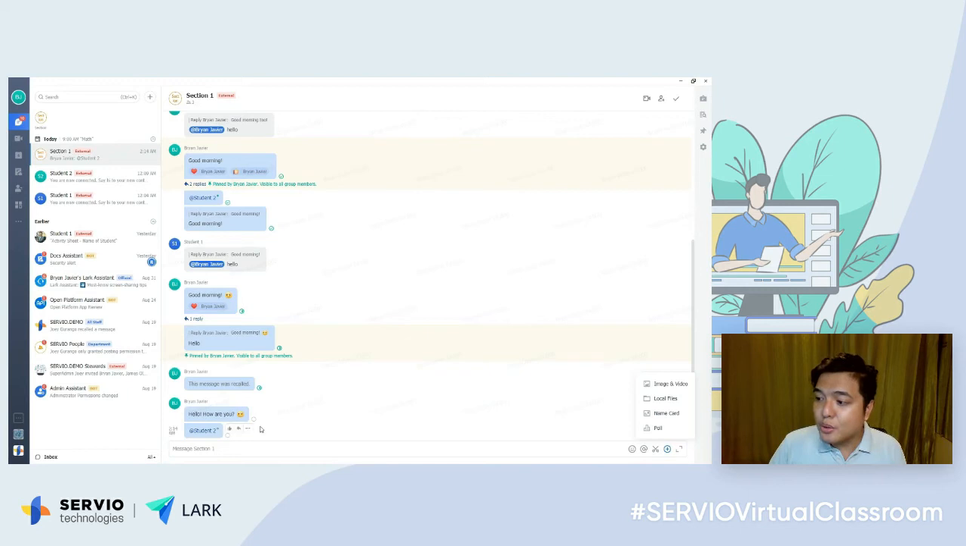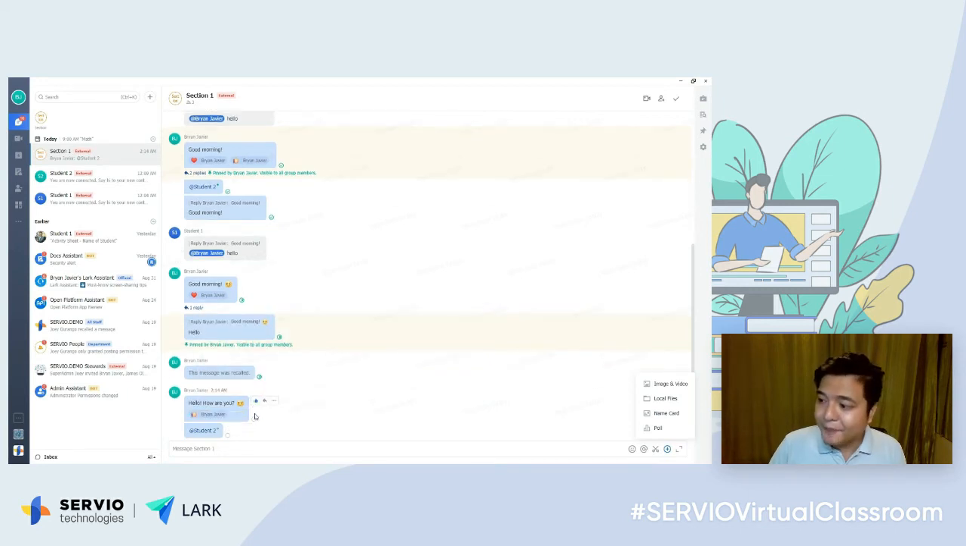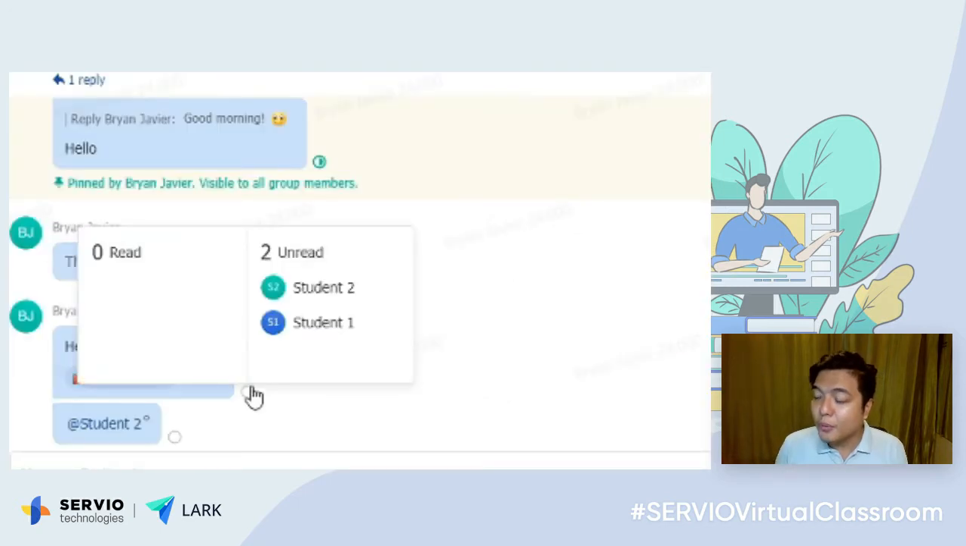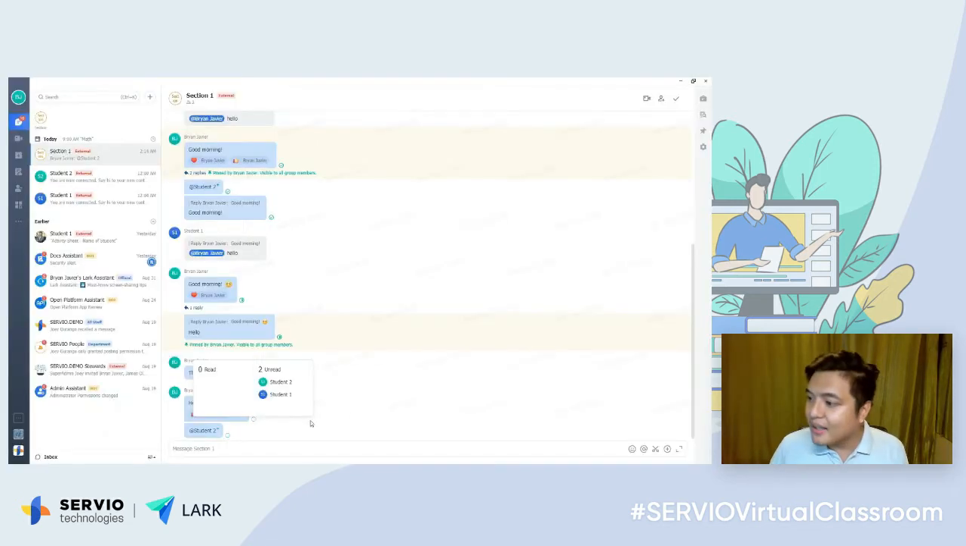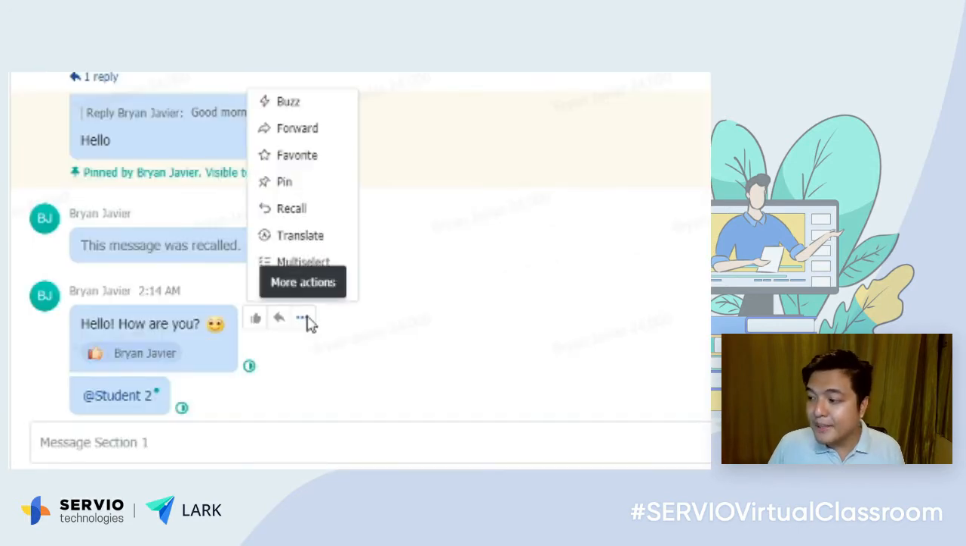In a message, you can also do a react. So let's open my phone here. So you can do a react, and you would also know who among your students have read or have not read your message. So you would know if some students are zoning out. So let's say I read that message, so you would see now that student 2 has read the message and student 1 has not.